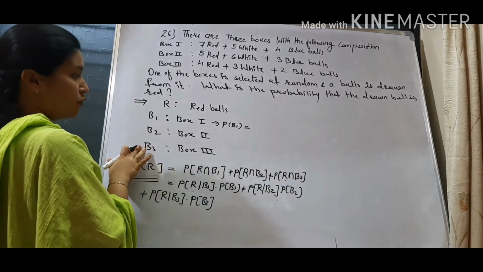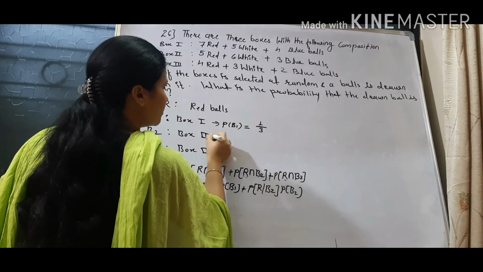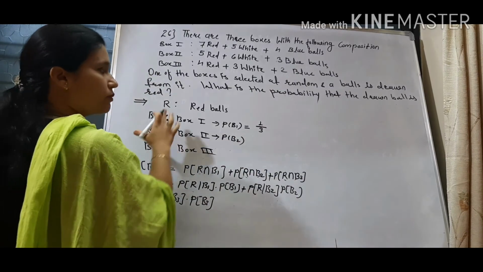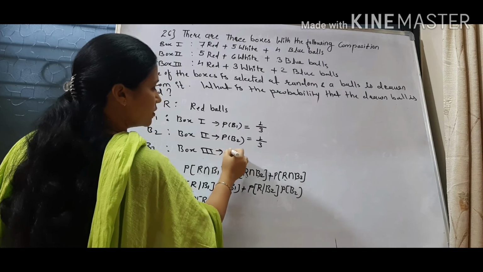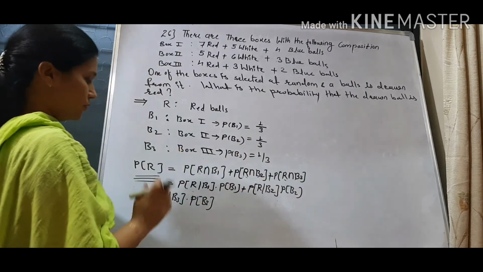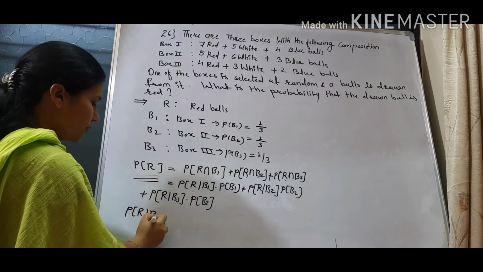If there are three boxes and we want to select box 1, so 1 out of 3, 1 by 3. Similarly, B2 means one box out of 3. It is also 1 by 3, and similarly probability of B3 will be equal to 1 by 3 because 1 out of 3.